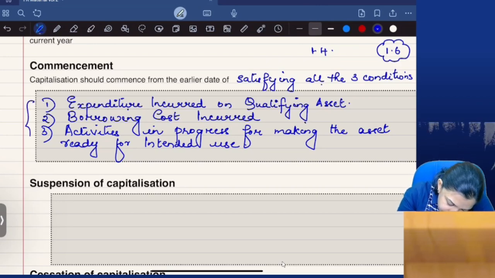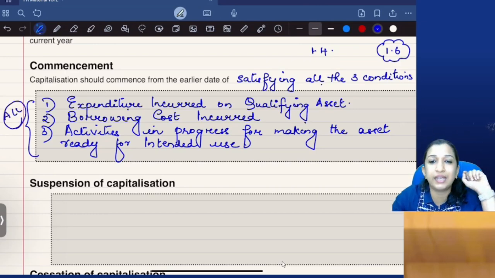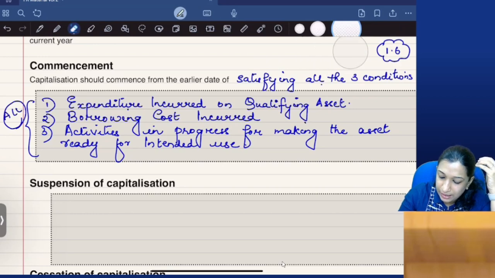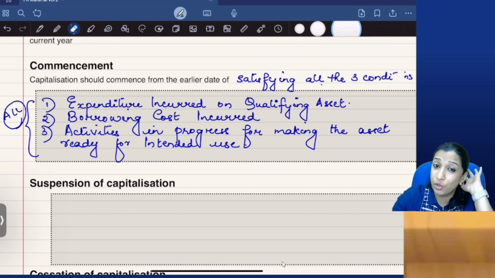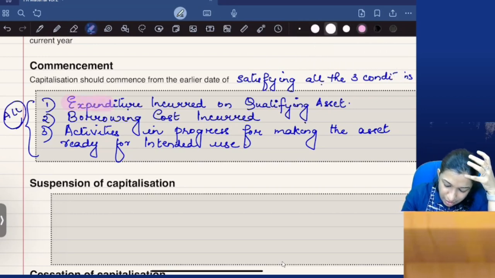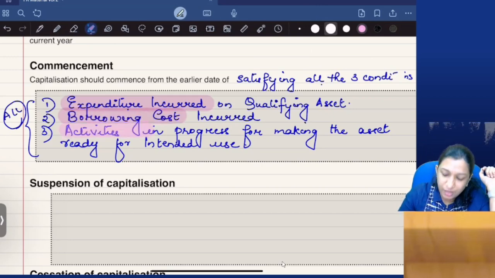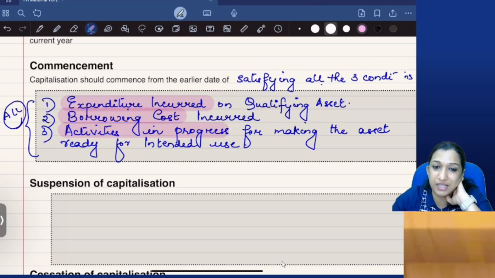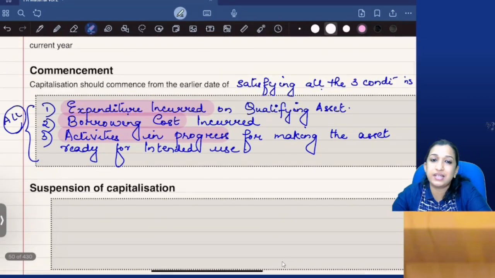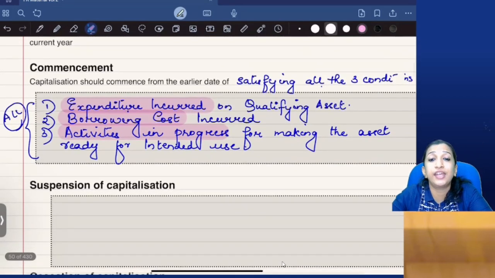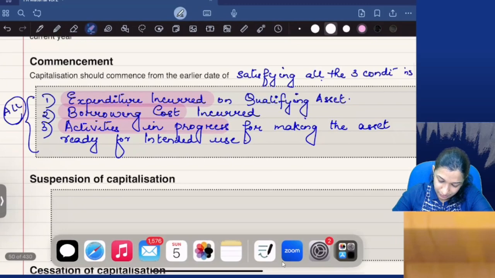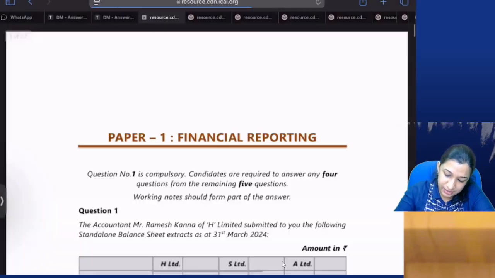If all the three conditions are satisfied, you can start capitalizing. Expenditure should have incurred on qualifying asset. Borrowing cost should have incurred. Activities are in progress for making the asset ready for its intended use. If all the three conditions are satisfied, from that earlier date of satisfying all the three conditions, capitalization can be commenced. So I'll take you to a question. For understanding, I'll take a question.